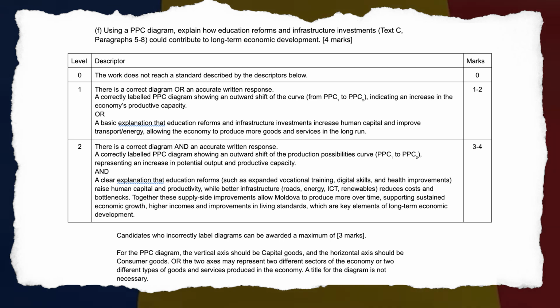3 to 4 marks. Candidates who incorrectly label diagrams can be awarded a maximum of 3 marks. For the PPC diagram, the vertical axis should be capital goods, and the horizontal axis should be consumer goods. Or the two axes may represent 2 different sectors of the economy or 2 different types of goods and services produced in the economy. A title for the diagram is not necessary.